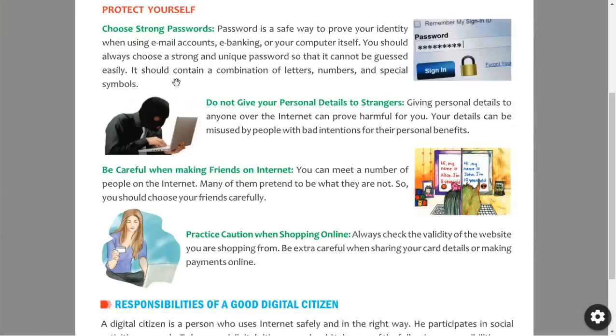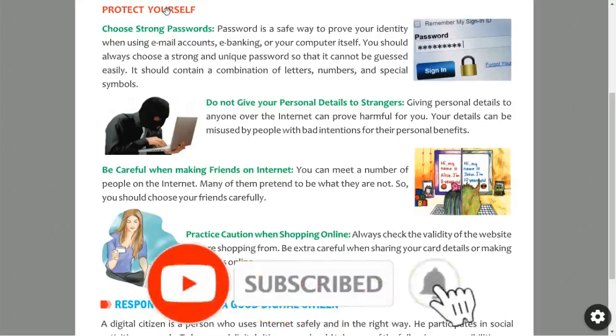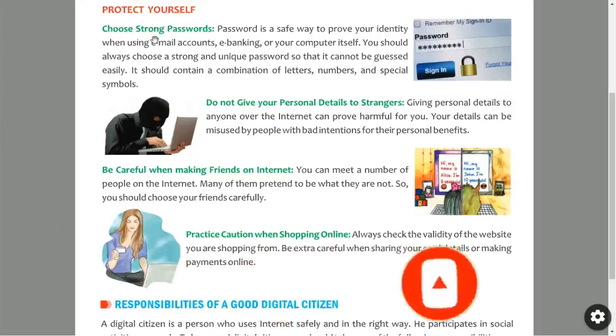So next point is protect yourself. How to protect ourselves while using the internet? To protect ourselves on the internet or while using any internet services, first we have to choose a strong password. We have to choose a strong password while opening accounts or while using social media or any other social websites. Our password should be strong so nobody can guess it.